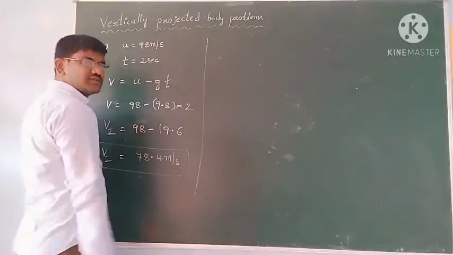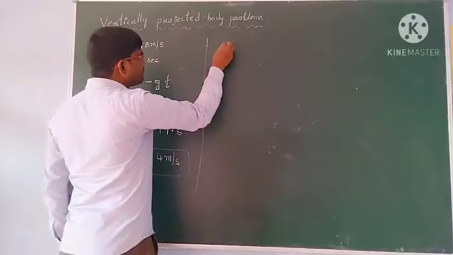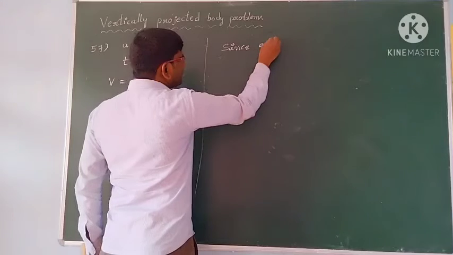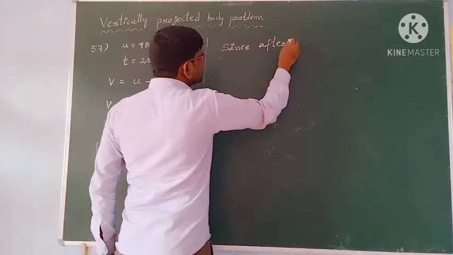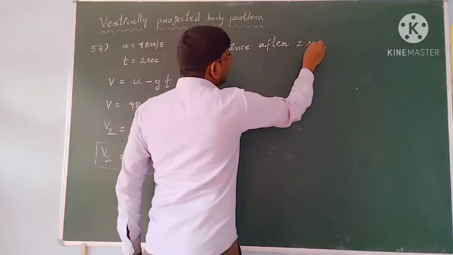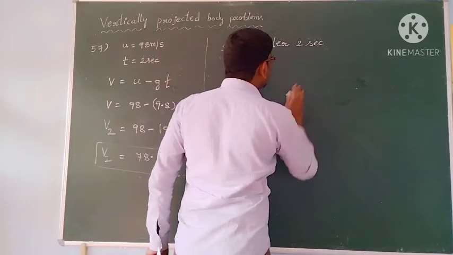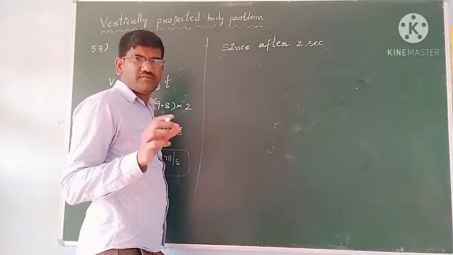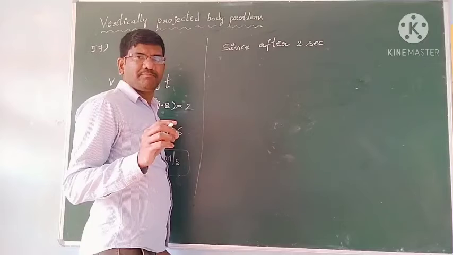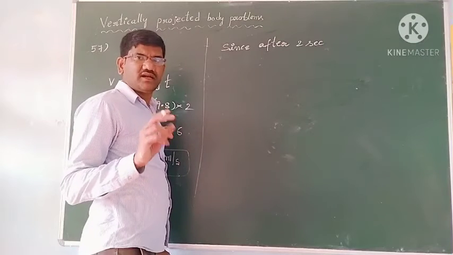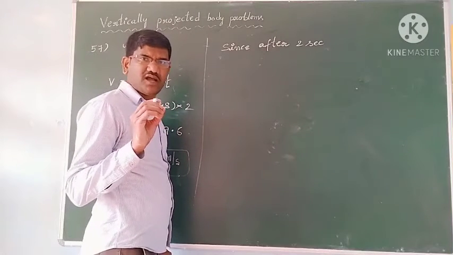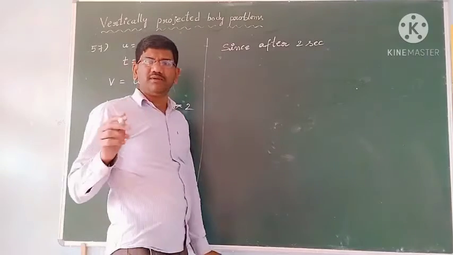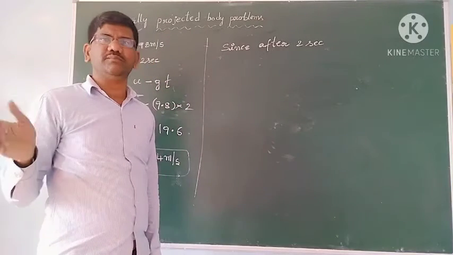Okay, since after 2 seconds acceleration due to gravity is disappeared. So after the projection, only for the first 2 seconds the earth's attractive force is there, so acceleration due to gravity will be there only for 2 seconds, and they tell that after some time acceleration due to gravity has disappeared.